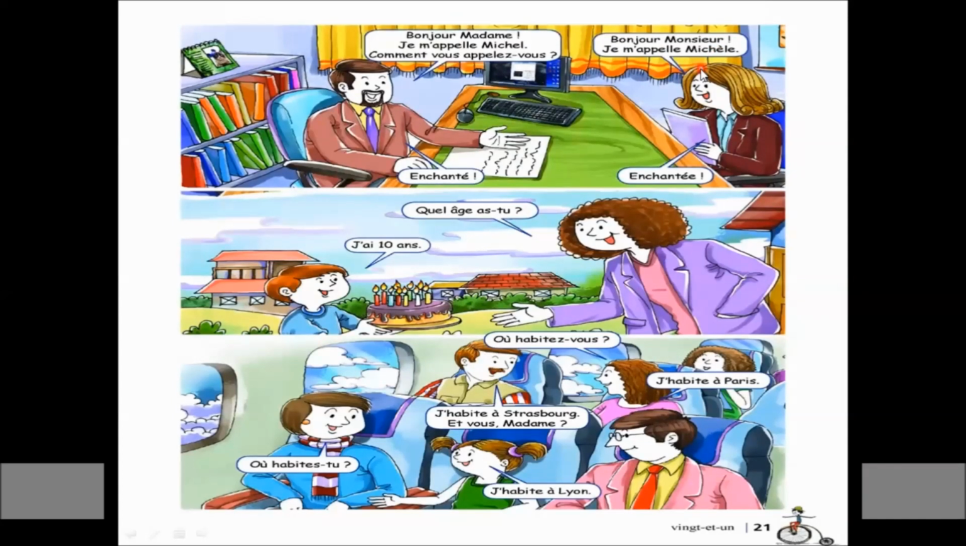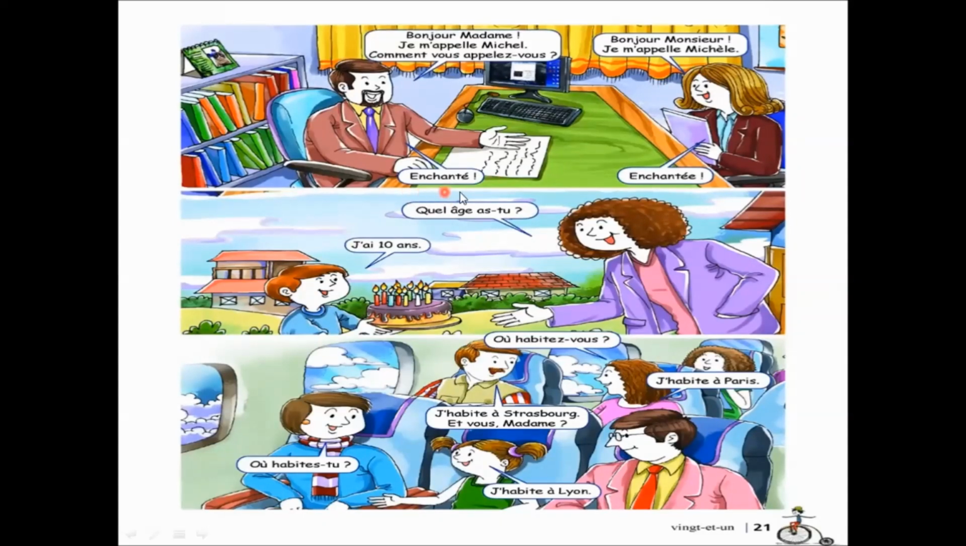My name is Michel. Now this gentleman is saying, Enchanté. Enchanté means delighted to meet you. And she is also replying, Enchanté, delighted to meet you. So see the difference between this enchanté and this enchantée. When a girl is saying, you will use an extra E after the word. When a boy is saying, you have to use single E with accent.